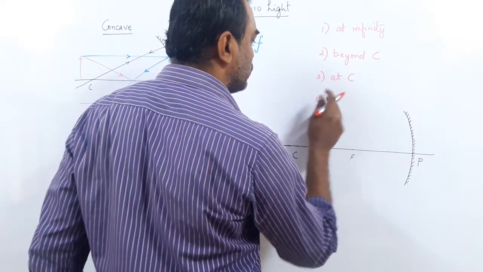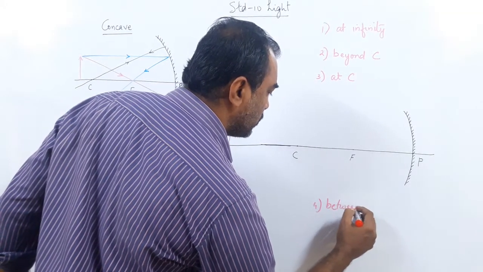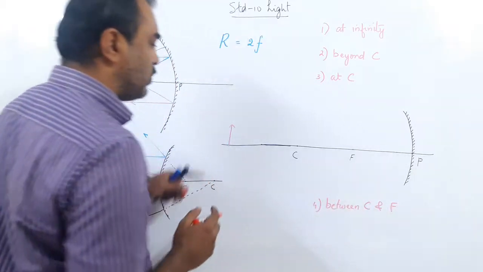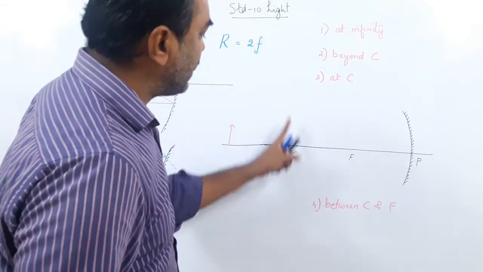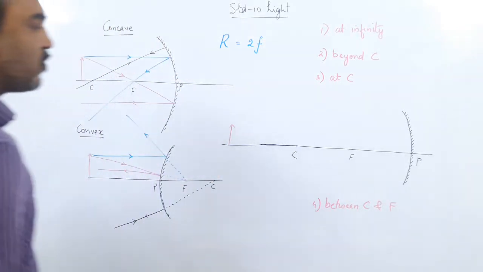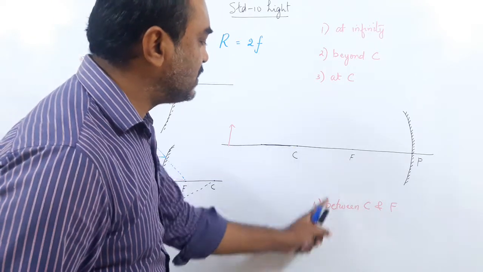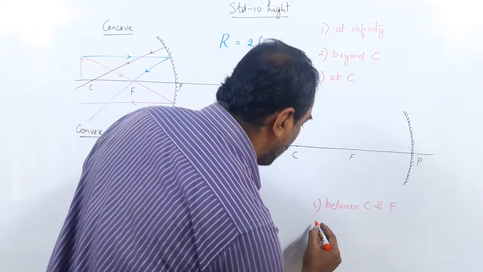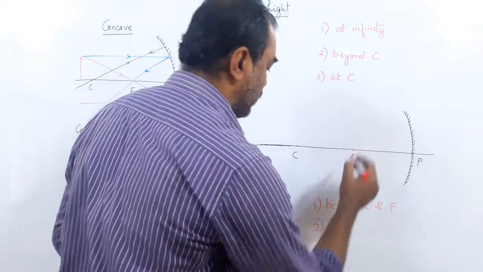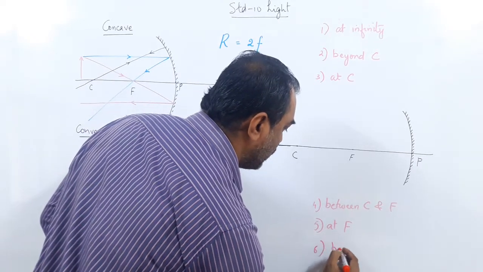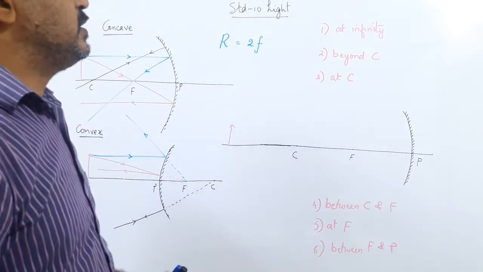Case number 4. Write the case below. We'll put it between C and F. So case number 1 is at infinity. Case number 2 somewhere beyond C. Case number 3 exactly at C. So we are bringing the object nearer. Can you see? It was first at infinity. We brought it beyond C. Then we brought it at C. Then we brought it between C and F. Then 5th case, bring it at F. And 6th case, between F and P. So these are the 6 cases we are going to do.